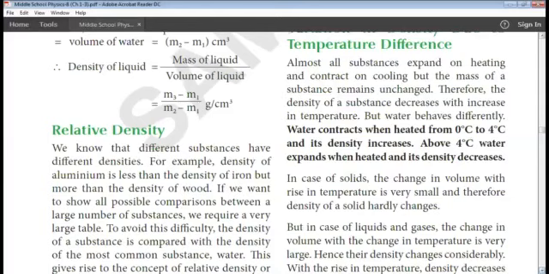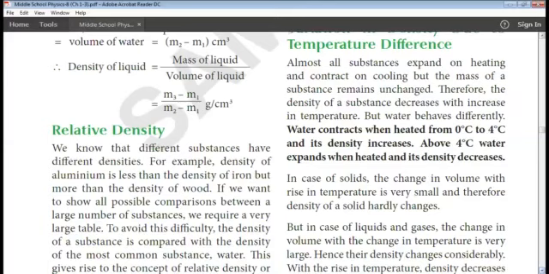And above 4 degrees, water expands when heated and its density decreases, and this behavior of water is known as anomalous expansion of water. See here, between 0 to 4 degrees Celsius, it needs to expand, but it contracts. And between 4 degrees to 0 degrees Celsius, it needs to contract, but it expands. And this behavior is known as anomalous expansion of water.